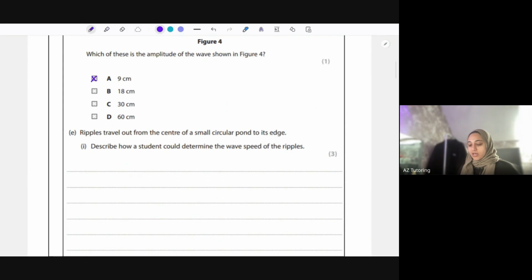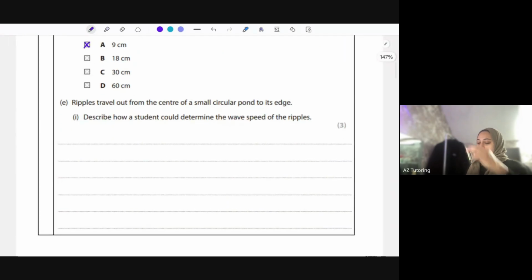Okay, ripples travel out from the center of a small circular pond to its edge. So ripples meaning, think of if you drop like a stone in water, you end up getting ripples like so, just like this. That's like a ripple coming up. Describe how a student could determine the wave speed of these ripples.